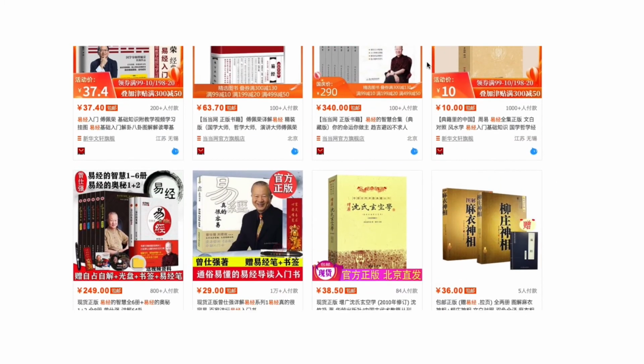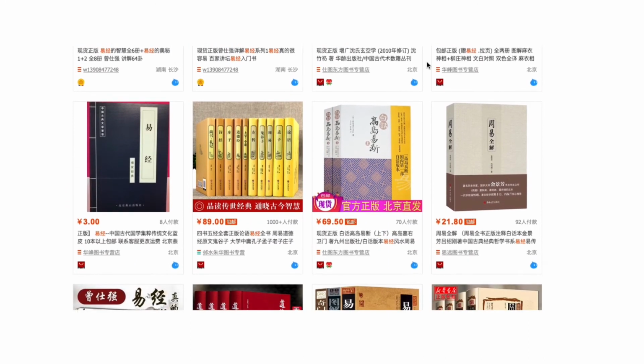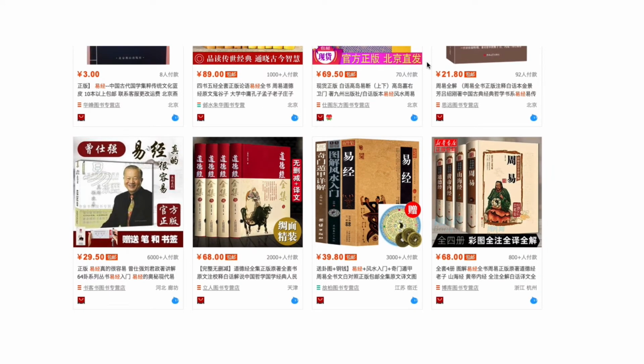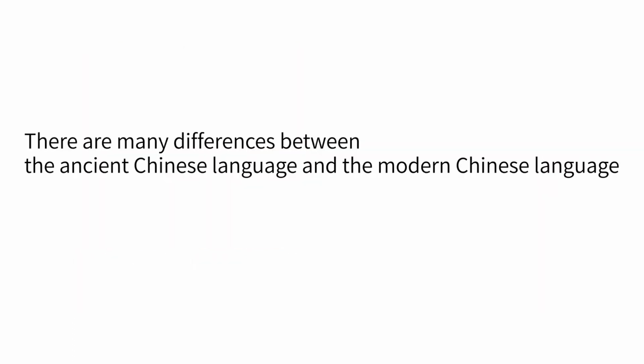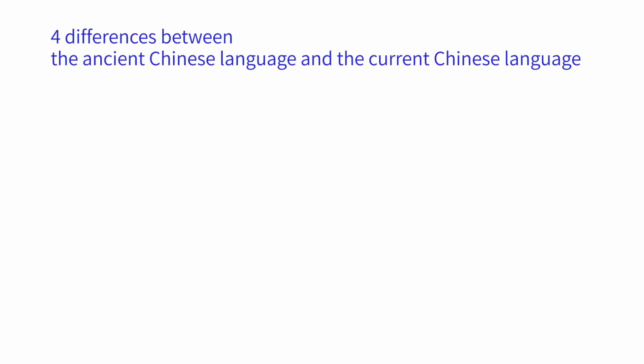From ancient times to the present, many people have tried to interpret the I Ching. If you have read a few of them, you will find that everyone has different interpretations of the I Ching. Why is this so? First of all, there are many differences between the ancient Chinese language and the modern Chinese language. In Chinese 9-year compulsory education, even Chinese people need to learn the ancient Chinese language from an early age. There are 4 main differences between the ancient Chinese language and the current Chinese language.